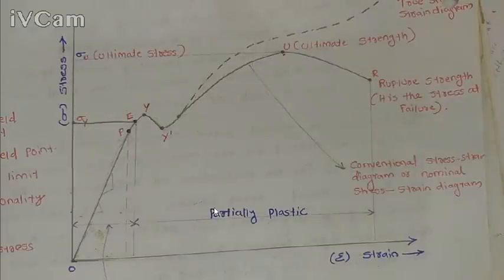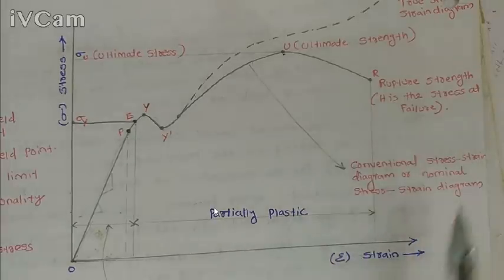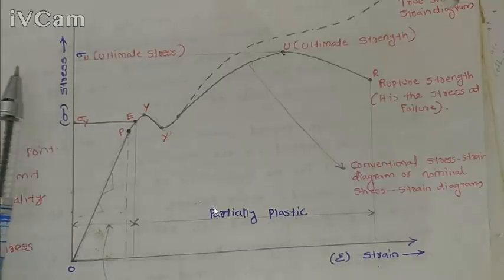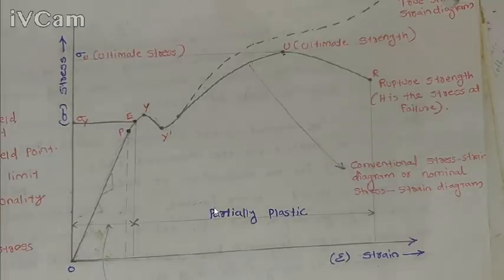So from this graph we got that, and the graph which I explained is called the conventional stress strain graph, or engineering stress strain graph, or nominal stress strain graph, because here we calculate the stress using the original cross-section area of the specimen.